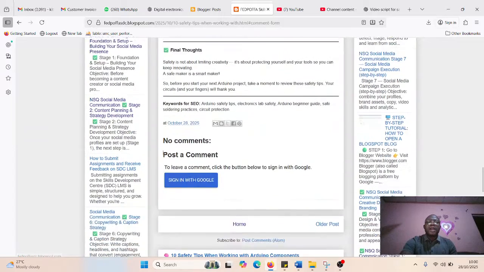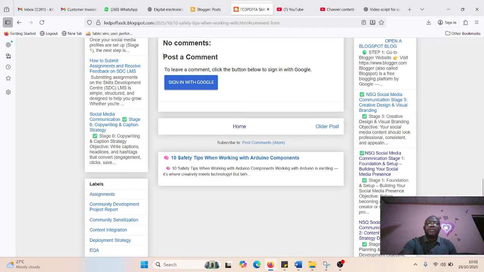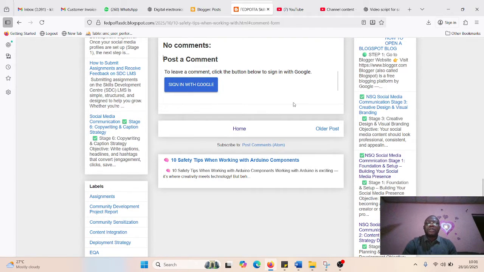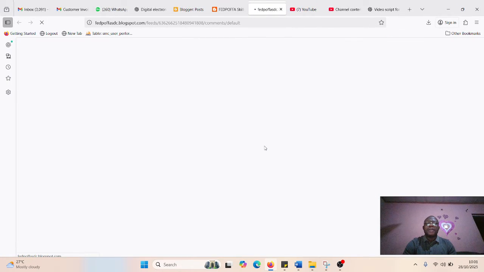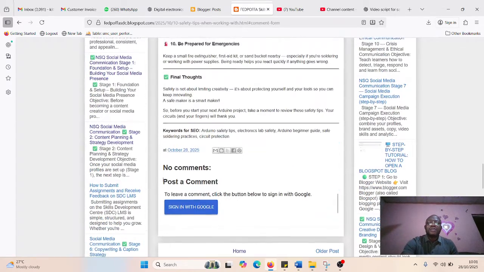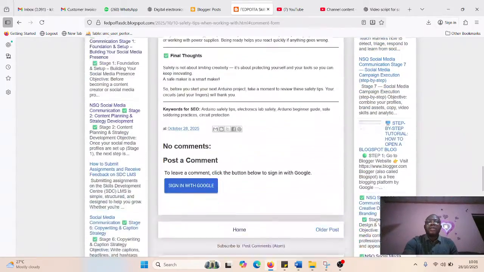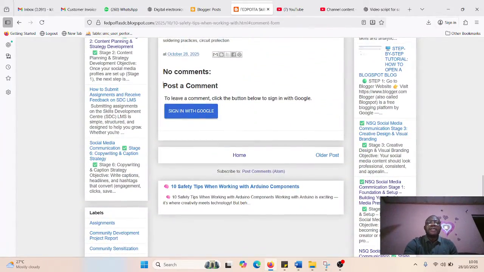So you go down, you will see comments. If I have not enabled comment, it will not show. But if I have enabled comment, it will show. Let's see how we can enable comment, post comments. You can say post comments, then it enables you to post comment. But since I'm using the admin console here, you come down to the bottom of this post, then post comment there.